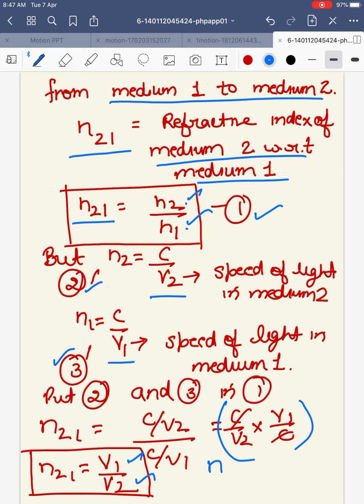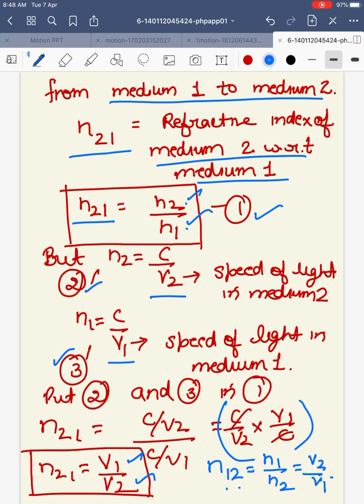Then can you tell me what would be n12, the refractive index of medium 1 with respect to medium 2? That would be n1 by n2 or v2 by v1, the reverse of this, right? So this is how we write the refractive index of one medium with respect to the other. So we can calculate the refractive index of air with respect to water, or water with respect to air, by using the same formula. Okay, so what all have we discussed today?